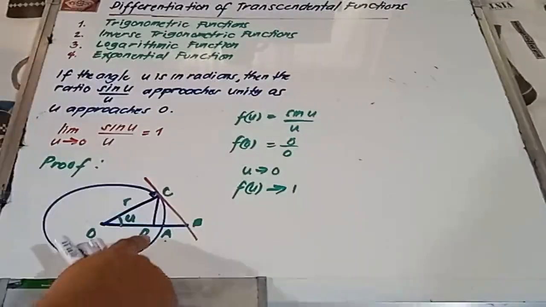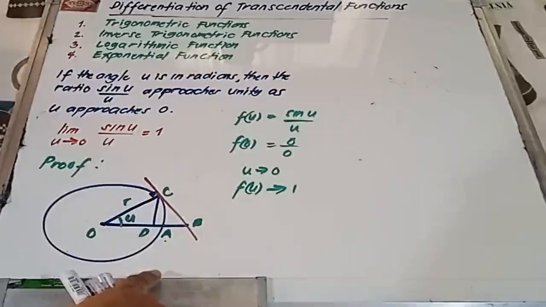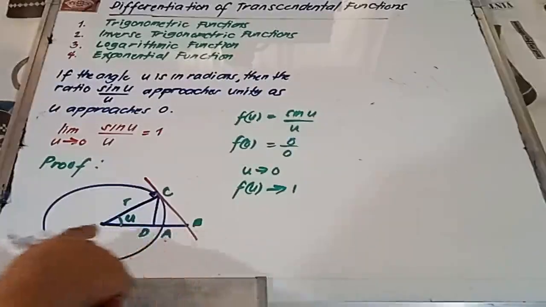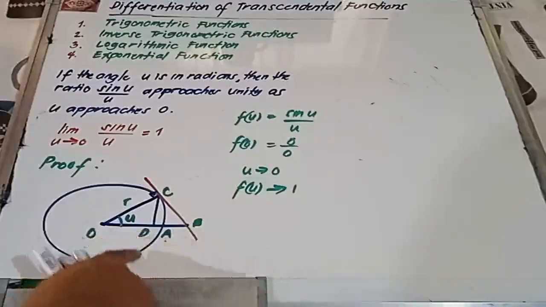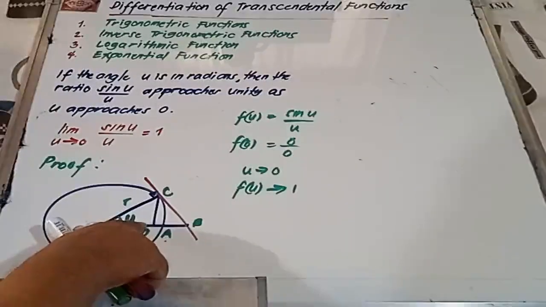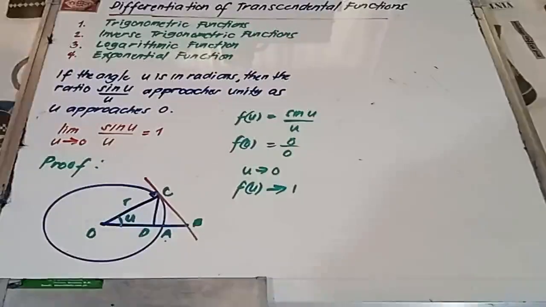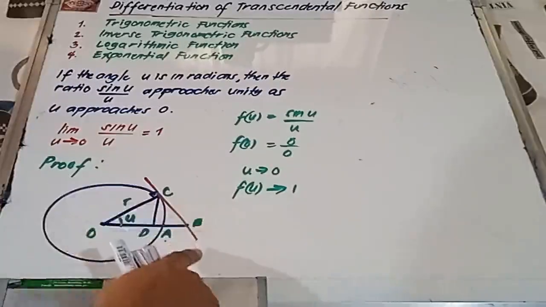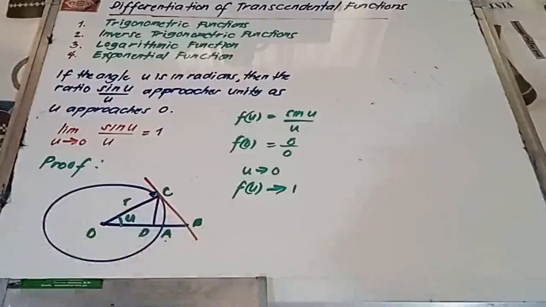At yung DC natin, perpendicular to OA. So meaning, 90 degrees to. Okay? At yung BC natin, tangent to the circle siya. Yung BC, tangent sa circle. So, ibig sabihin, yung point C, yun yung ating point of tangency.